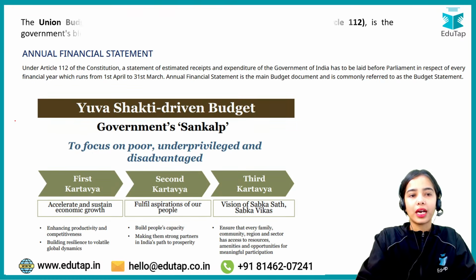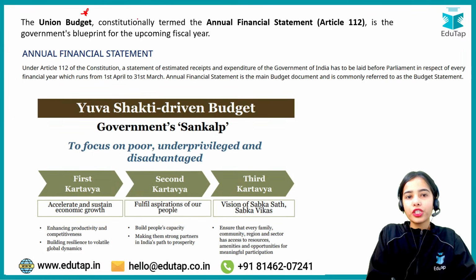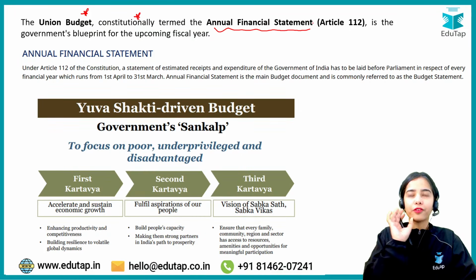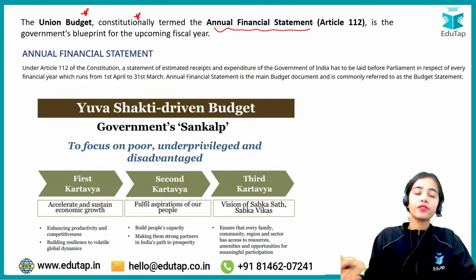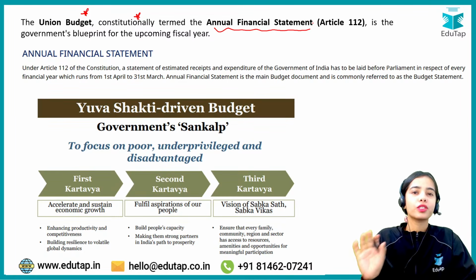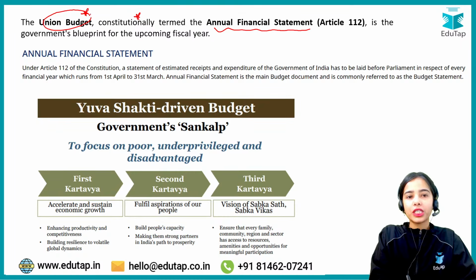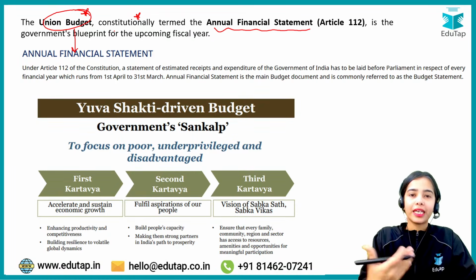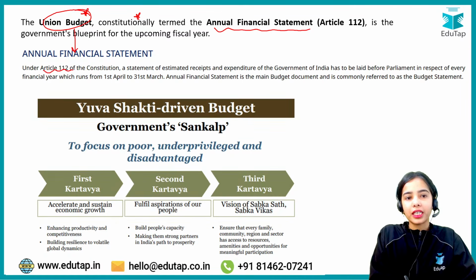As you know, the Union Budget is constitutionally termed the Annual Financial Statement. Remember that from the phase 1 as well as the phase 2 perspective, static knowledge is also important. The Union Budget is provided every year as per Article 112 of the Constitution. This is the government's blueprint, the government's plan for the upcoming financial year.